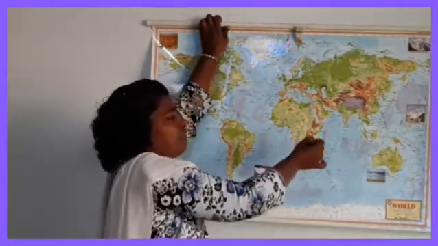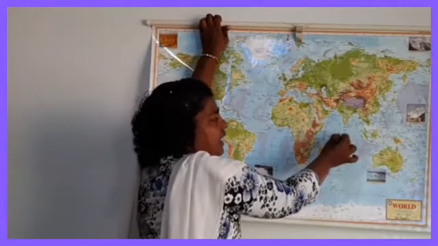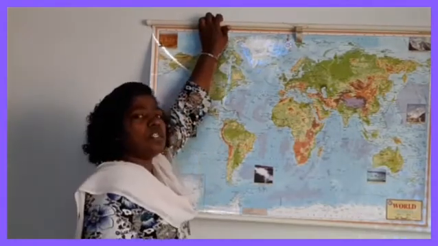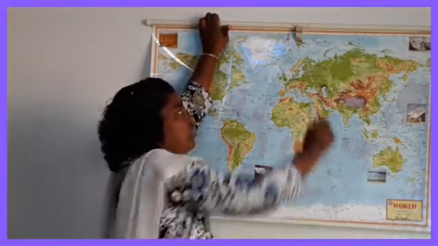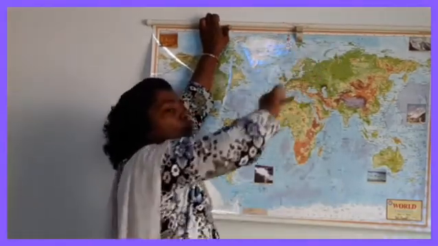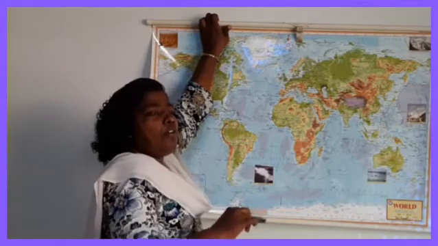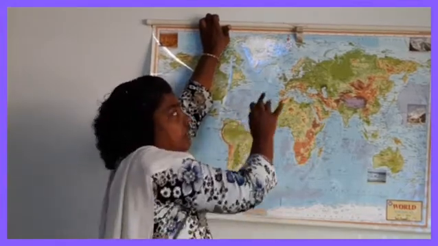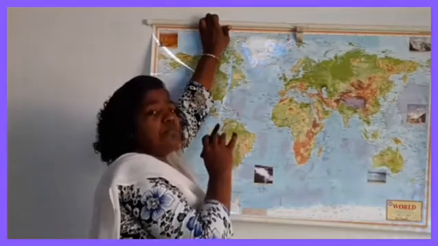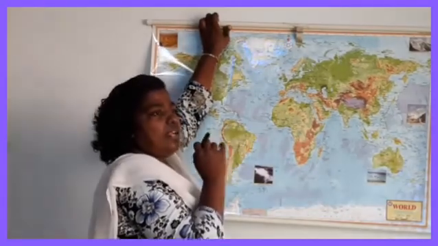Okay, and the next largest ocean is the Arctic Ocean. The Arctic Ocean is found in the northern part of the globe, and in the northern part it has many island countries.